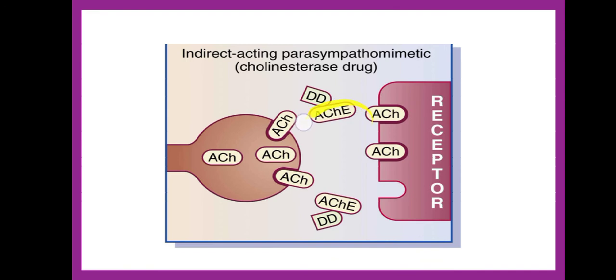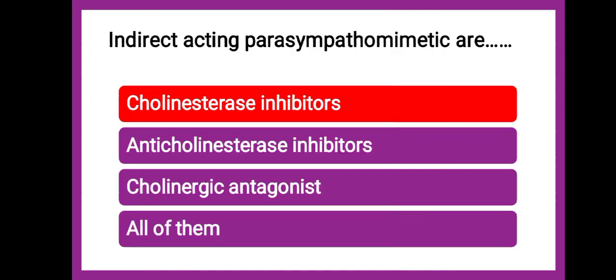They bind to this enzyme, and by binding to the enzyme, they inactivate the enzyme, and because of the inactivation of the enzyme, acetylcholine will not be degraded by acetylcholine esterase, and because of the prevention of degradation, more acetylcholine will be available at the effector organ's receptor. So, indirect acting parasympathomimetics are called choline esterase inhibitors, meaning they are inhibiting the acetylcholine esterase enzyme. Why not anticholine esterase inhibitors? Because anticholine esterase is what? Stopping choline esterase, and then their inhibitors.